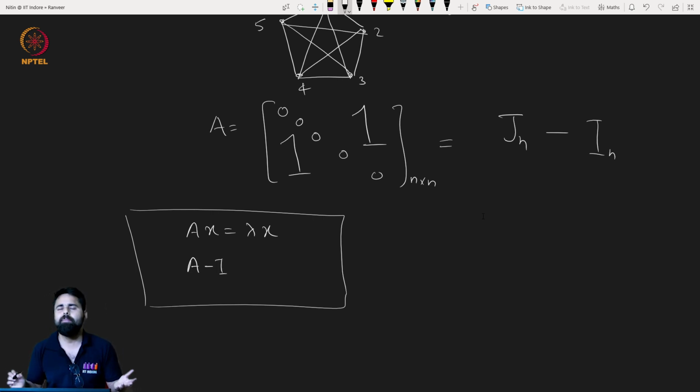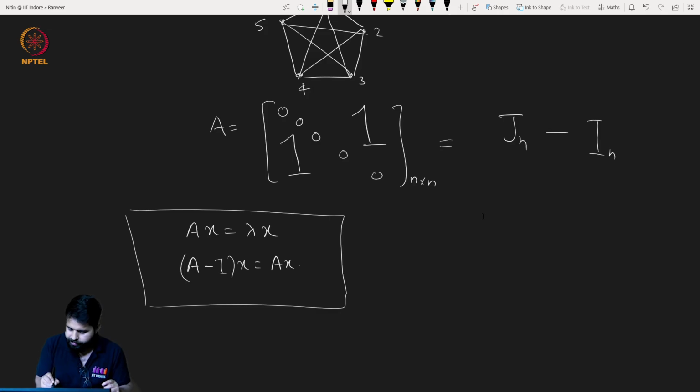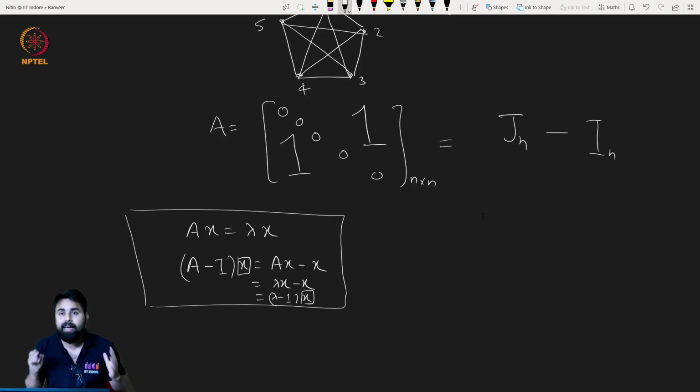It will be nothing but lambda minus 1. The reason is this: if you multiply x with this, this will give you A x minus x, which is nothing but lambda x minus x, which you can write as lambda minus 1 times x. So x is an eigenvector of A minus I, and the corresponding eigenvalue is lambda minus 1.